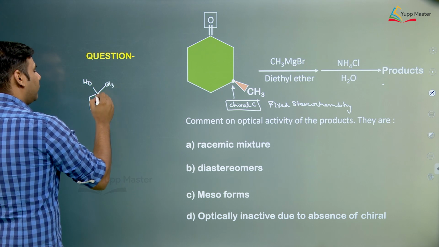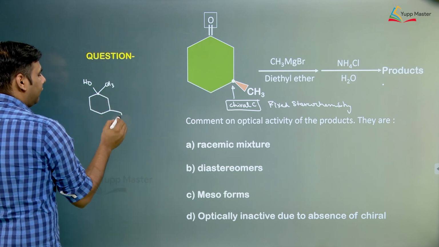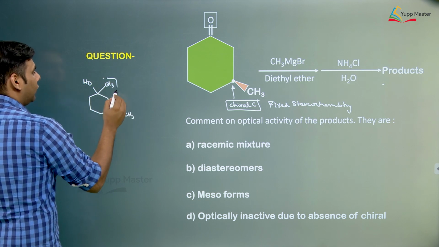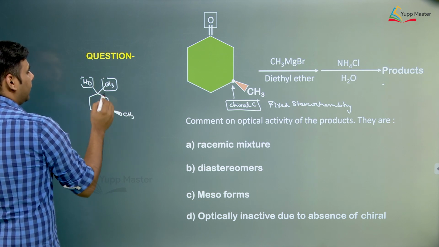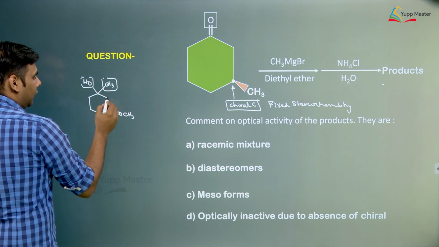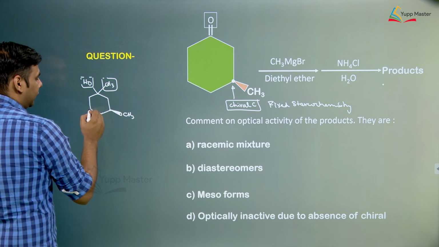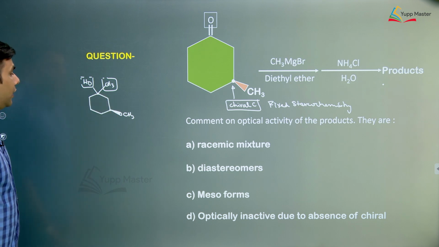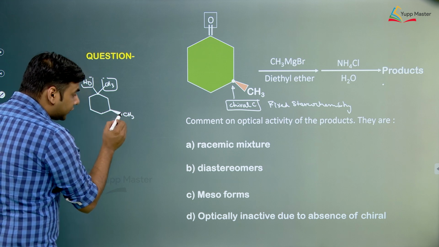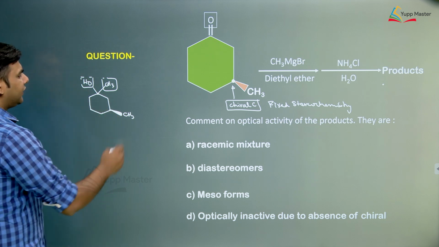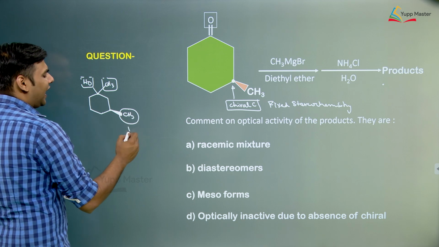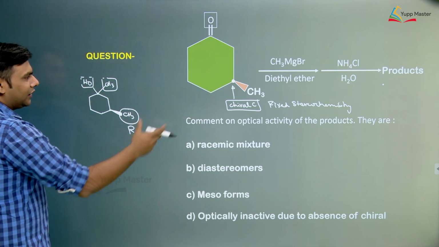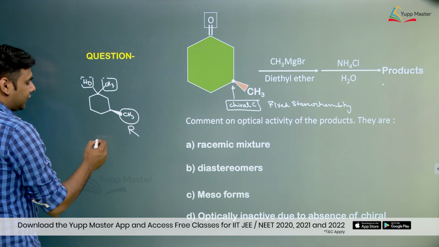Now this carbon will also be optically active because it is attached to 4 different groups. There is a methyl over here, there is an OH over here, then there is a CH2 here, and here is also a CH2. When we go down, there is a CH over here and a CH2 over here. So these groups are different, so this is 4 different groups. But because the stereochemistry of this carbon is fixed, let us assume that it has R configuration. It might be S, I am not checking it, I am just doing it to solve the question. So suppose this is R.